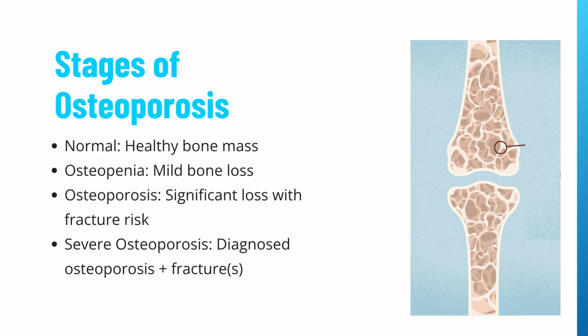Bone health typically progresses through these stages. Number one is normal, healthy bone density. Osteopenia: mild to moderate decreases in bone mass. Osteoporosis: marked loss of bone mass with high risk of fractures. Severe osteoporosis: same as above but with a history of one or more fractures. Understanding these stages helps in early diagnosis and timely intervention.